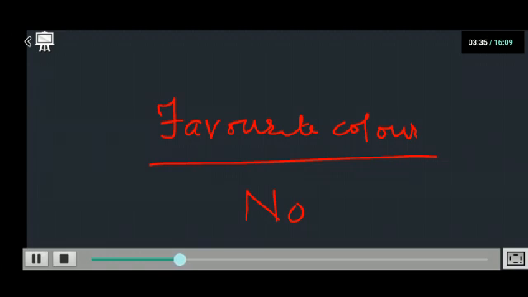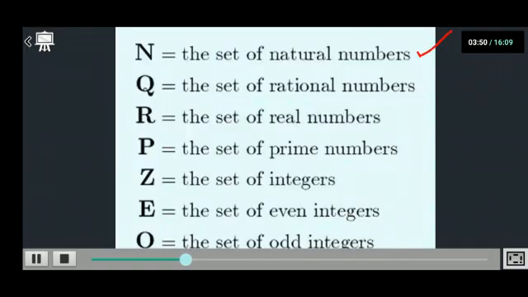Now, have we not seen such sets before? In mathematics, we have seen a number of sets, children. The first set which you learned was the set of natural numbers, starting from 1, 2, 3, 4 till infinity.